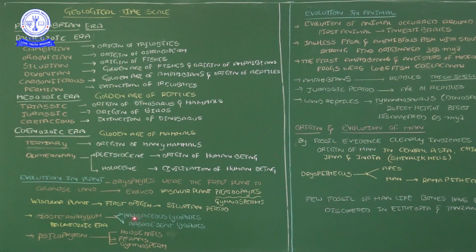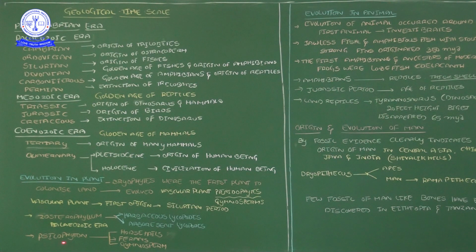These two types of plants, herbaceous lycopods and arborescent lycopods, originated from one common ancestor, that common ancestor Psilophyton. Which time period, which era, does this Psilophyton belong to? The Paleozoic era. Then, like this Psilophyton, there is another plant that we find, and that plant's name is Coelophyton. Phyton indicates the plant.